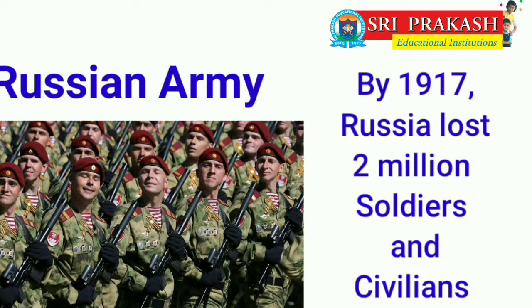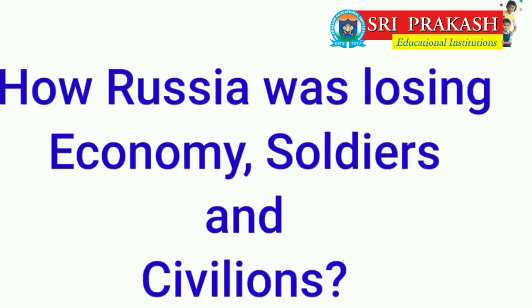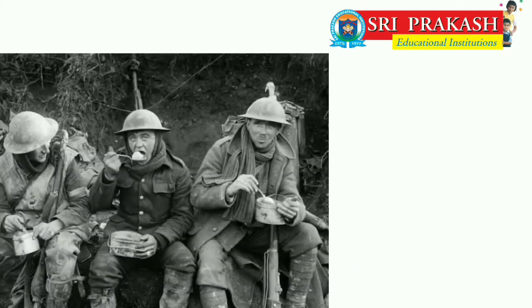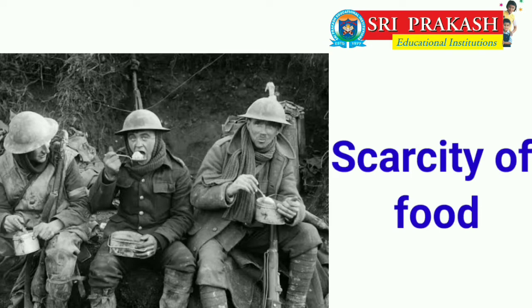Do you understand, children, how Russia was losing economy, soldiers, and civilians? Due to the diversion of food to the war, there was a severe scarcity of food in the cities.